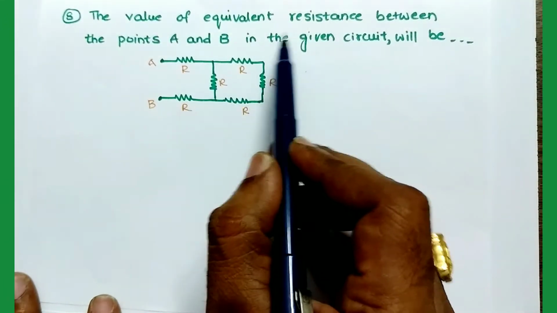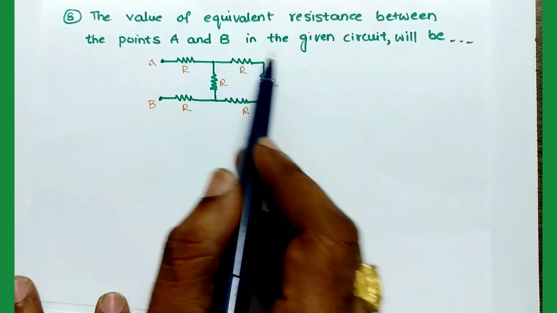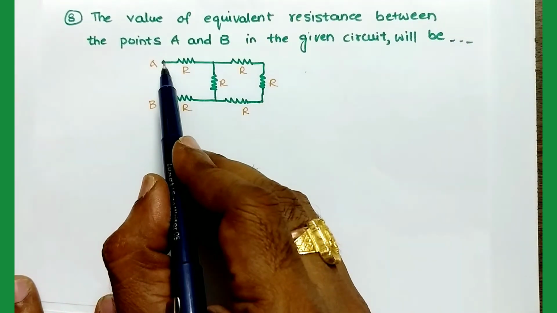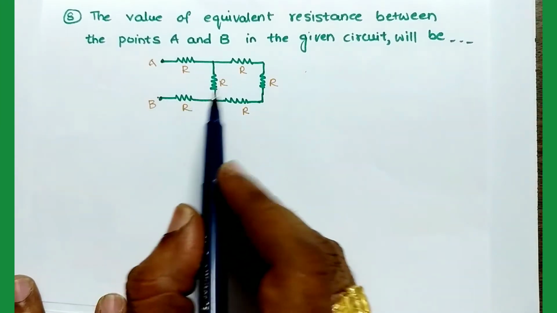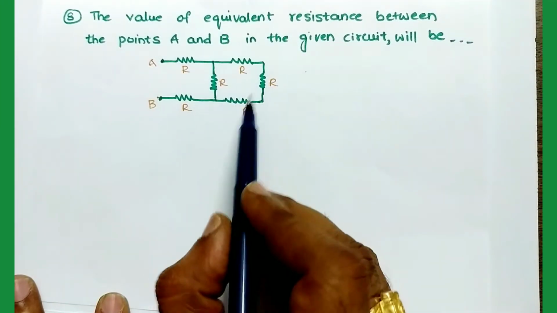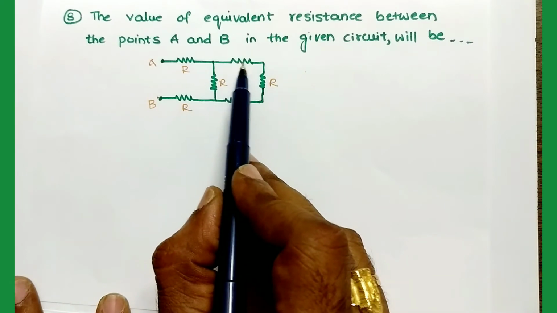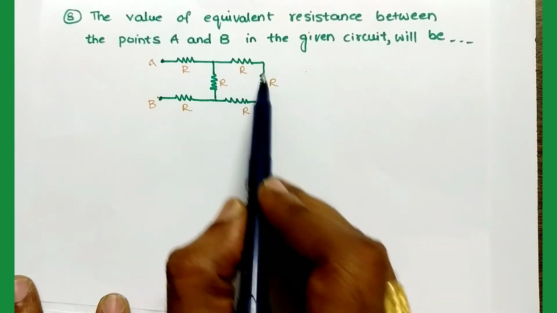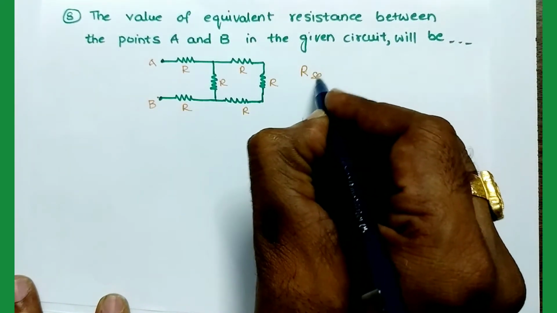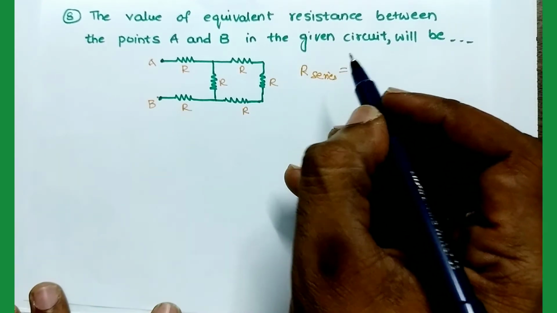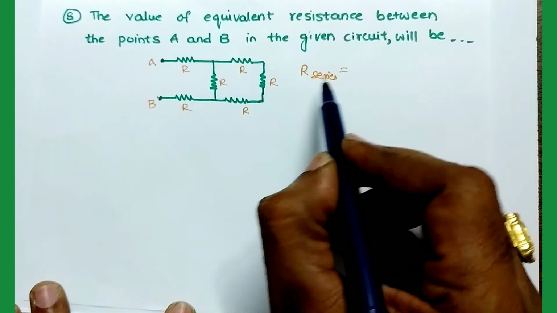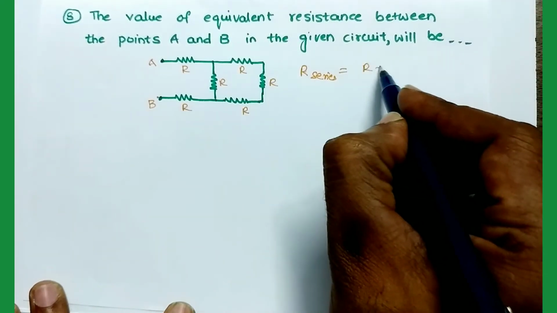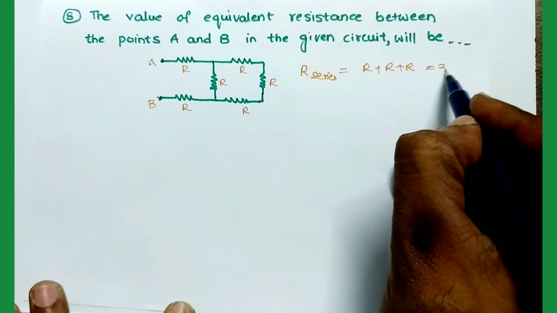The value of equivalent resistance between the points A and B in the given circuit will be. So here is the circuit and we have to find the effective resistance between the points A and B. Watch this circuit diagram carefully. Then these three resistors are connected in series. So let's find the effective resistance in this series combination. That means R series is equal to R1 plus R2 plus R3. That means R plus R plus R, that is 3R.